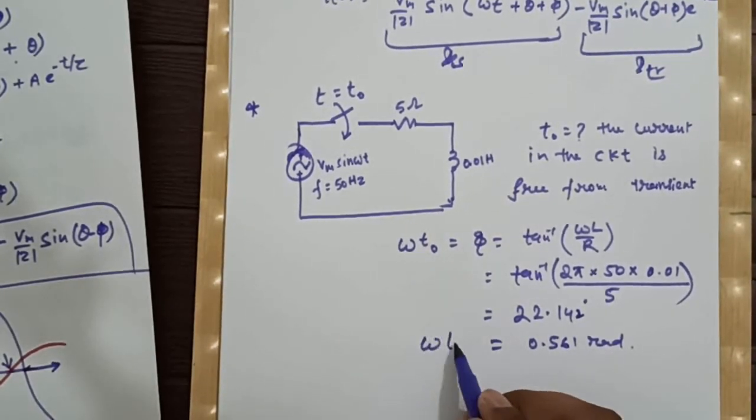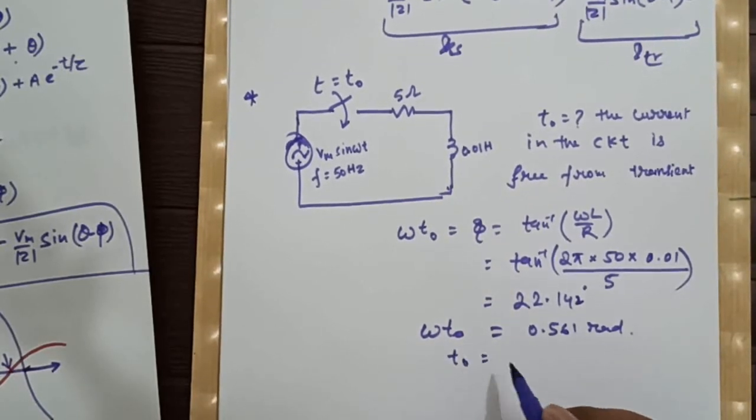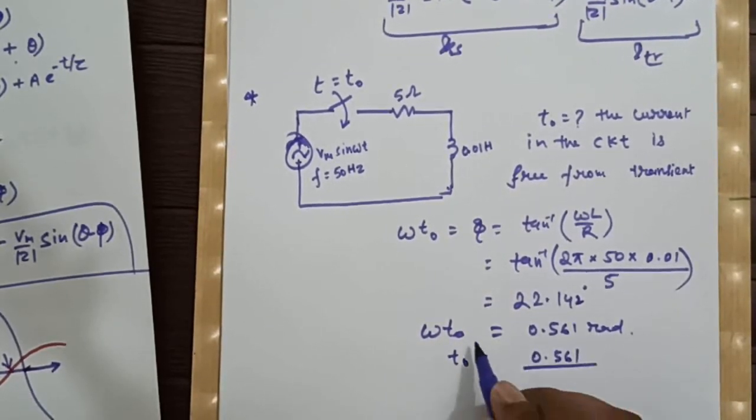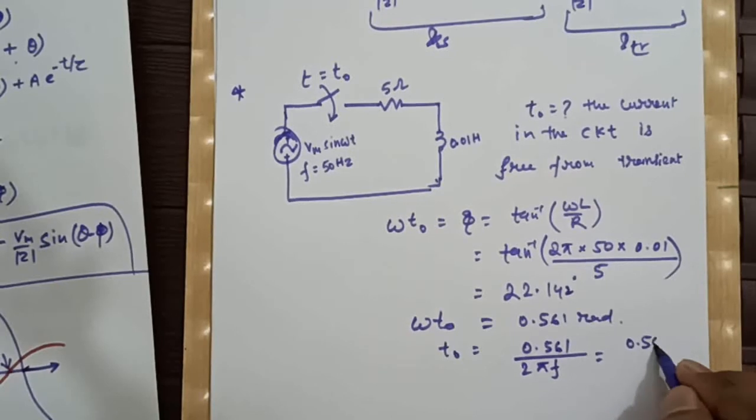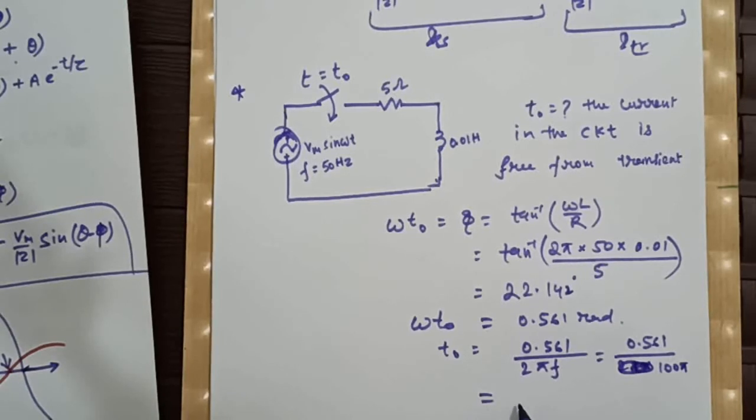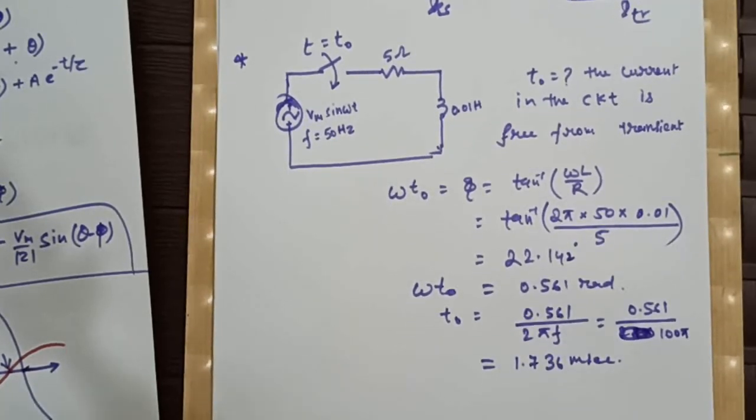Now this is omega t naught, and from here our t naught will be 0.561 by omega, that is 2 pi f, which is nothing but 0.561 by 2 pi into 50, or simply saying 100 pi, because f is 50. After calculating this, we will have t naught as 1.736 milliseconds. Means if I operate the switch at time 1.736 milliseconds, then this system will have no transient.